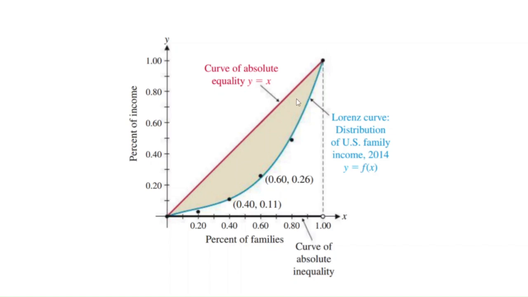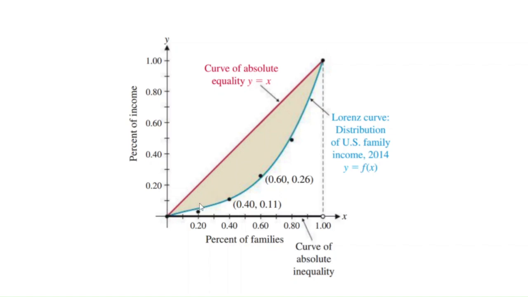But the closer the curve is to the red line, the more equal the distribution of wealth, and the farther the curve from the red line here, from this line y equals x, the greater the inequality. So, how could we measure that? Well, what we could do is find the area between this red line and the Lorenz curve. And that area is the Gini index. Well, really, for technical reasons, we double that area, and that's the Gini index.